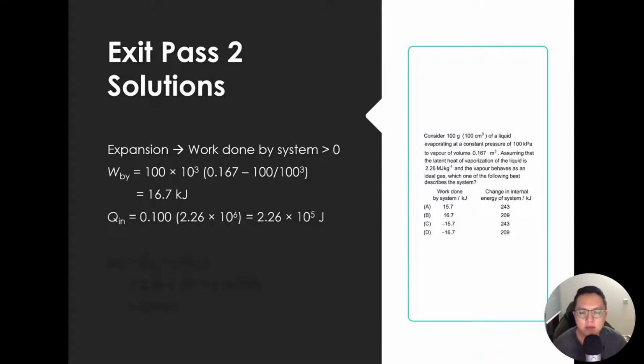Okay, then Q in will be the mass of the sample multiplied by the specific latent heat of vaporization. Right, so that's 2.26 times 10 power 5 joules. I just need to add up these two values. But remember, W by is positive, so W on is a negative value. Alright, so make sure you sub in a negative value, and you get 209 kilojoules. Okay, so actually you can solve this in one step. Once you work out W by, you see that 16.7 kilojoules, right? There's only one answer that satisfies it, so that's option B.